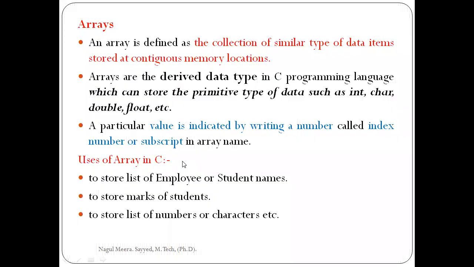Third unit, first chapter, that is arrays. What is the meaning of arrays?